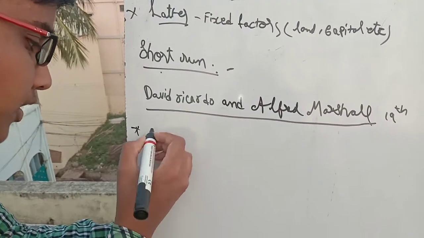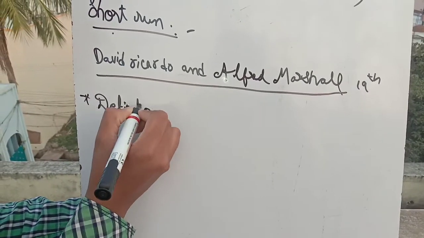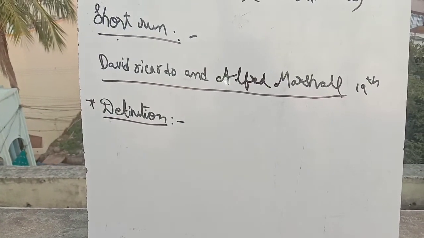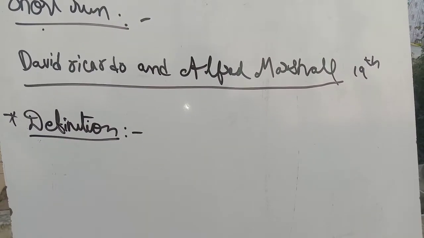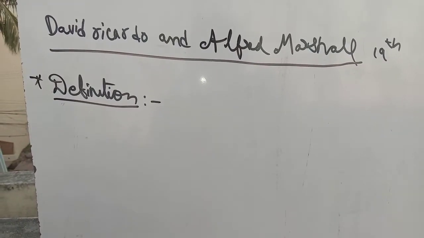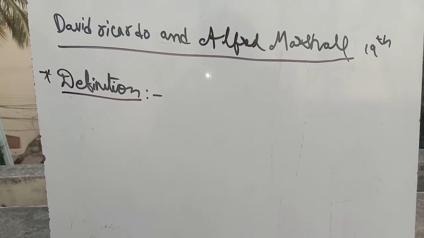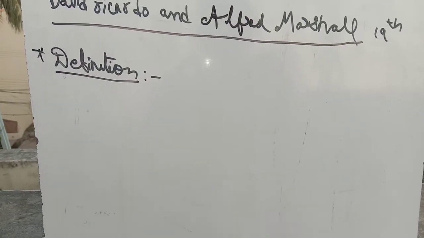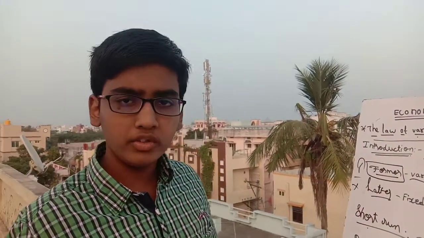Friends, let's discuss the definition of the law of variable proportions. This is a very important definition. An increase in the labor and capital leads to cultivation of the land, and causes an increase in general less than the appropriate increase in the produce raised,